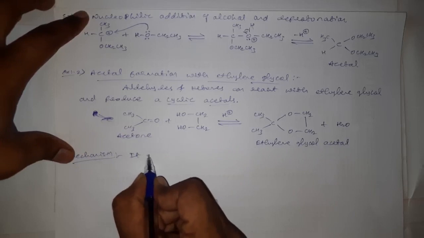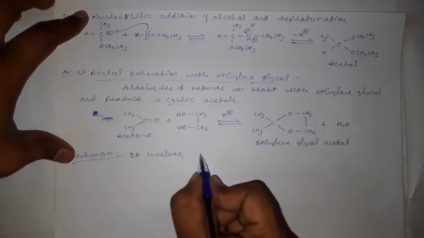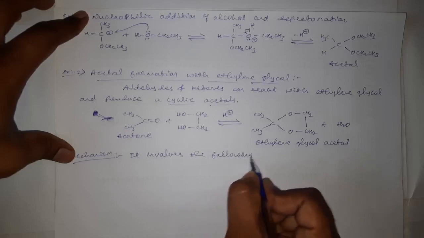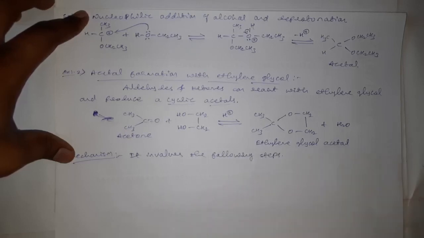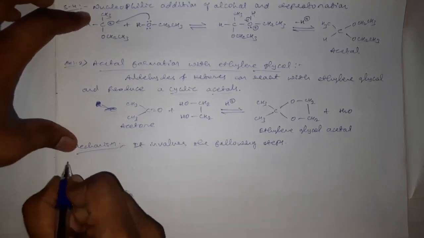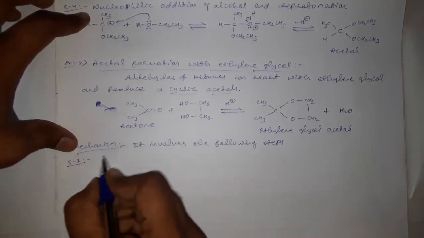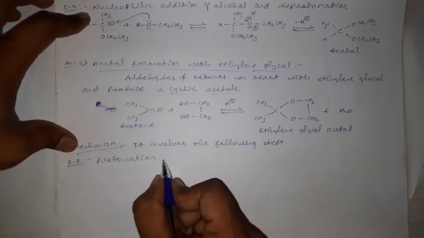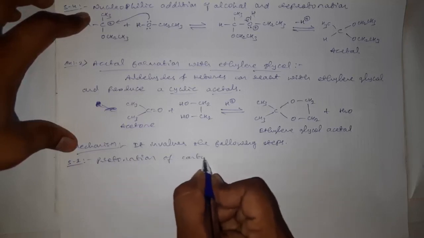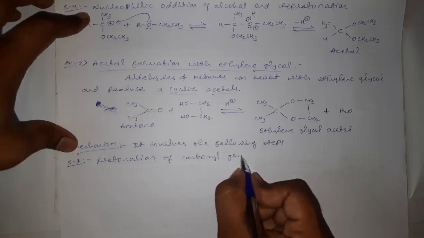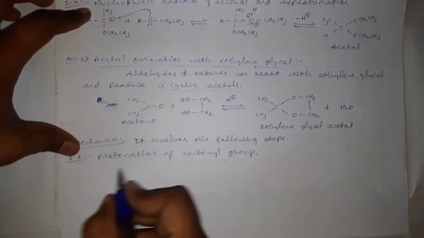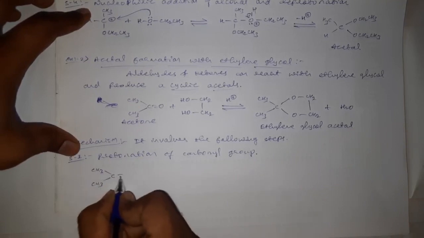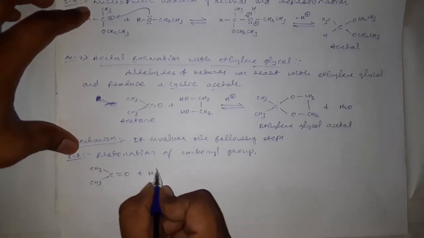The mechanism involves the following steps. Step number 1 is what? Protonation. Protonation of carbonyl group. Protonation of carbonyl group: CH3, CH3 double bond O plus H plus.